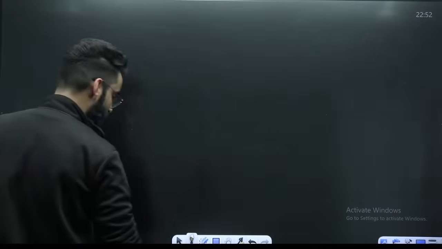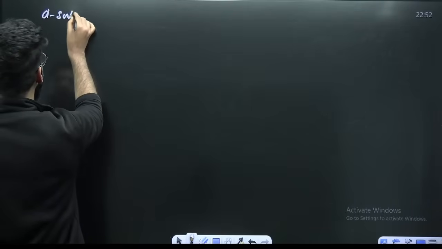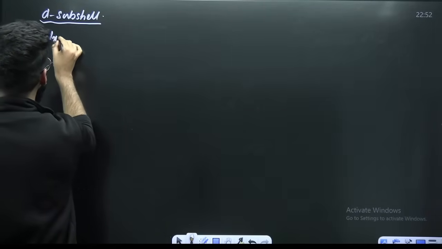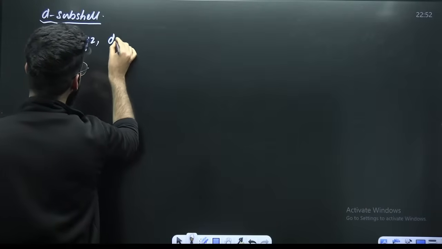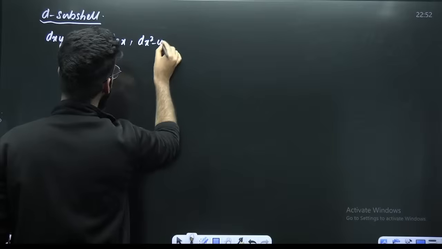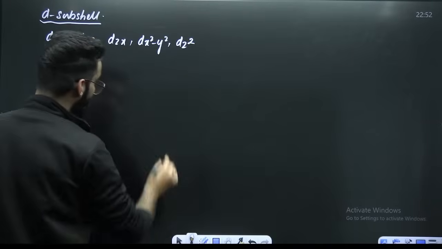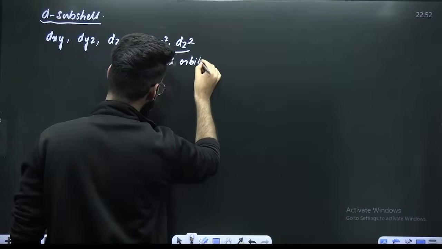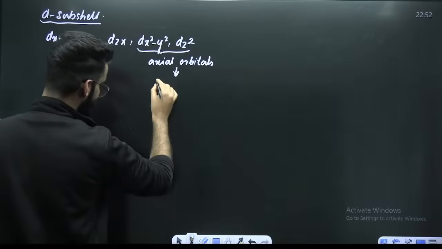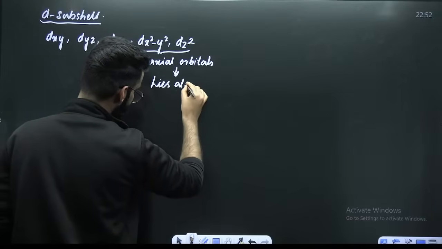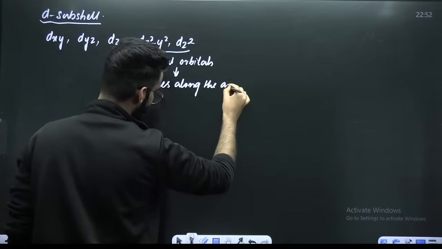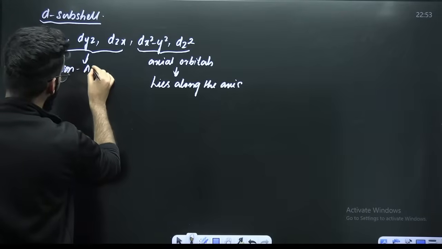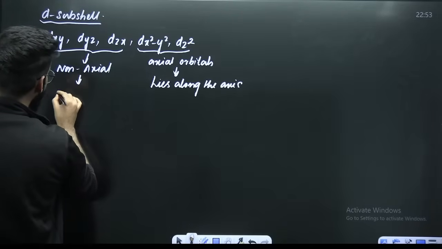Similarly, if you talk about the shapes of your d orbitals, first of all, in case of your d subshell, how many d orbitals do you have? In case of your d subshell, you have got 5 d orbitals: dxy, dyz, dzx, dx square minus y square, and dz square. Let me tell you, these two are what you call axial d orbitals. Why axial d orbitals? Because their electron density lies along the axis. These three are what you call non-axial d orbitals, and electron density here lies between the axes.